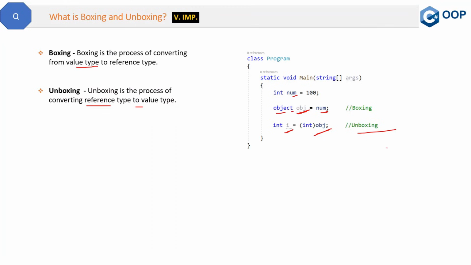Now one very important thing the interviewer asks is, which one of them is an explicit process? The answer is unboxing is the explicit conversion. Why is it? Because we have to mention the type in case of unboxing. Like here we have mentioned it as int, right? So we are mentioning the type, so it's an explicit conversion. In case of boxing, we are not giving the name of the type here, so that's why it is not explicit, it is just implicit.